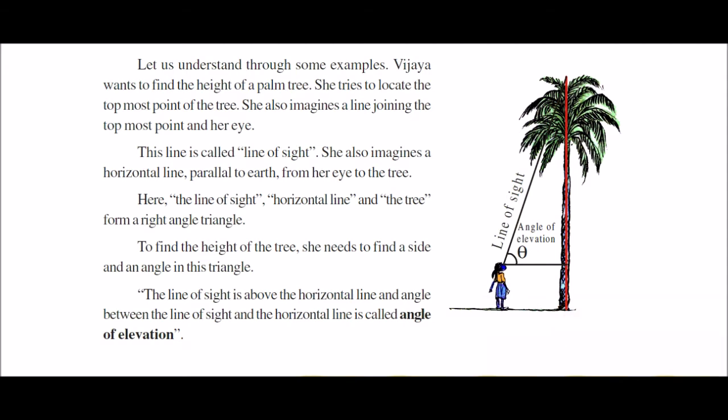So here, the line of sight, this one, the horizontal line and the tree, these three are forming a right angle triangle. This is the horizontal line, the first side. The second side is the tree, the third side is the line of sight. These three are forming a right angle triangle.